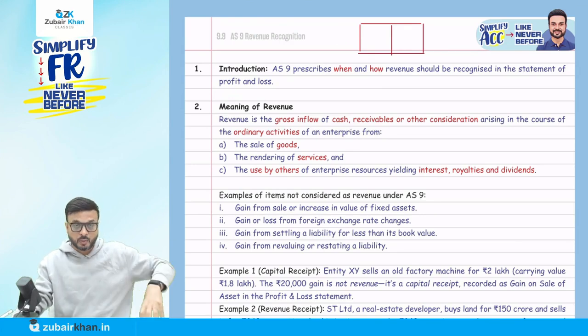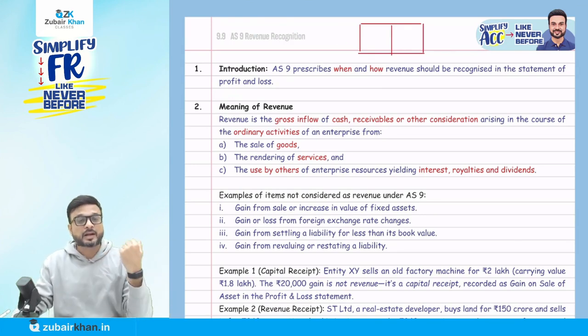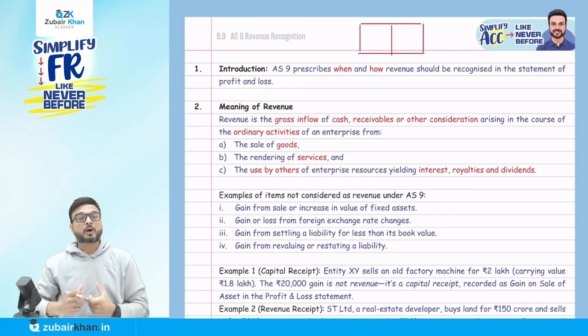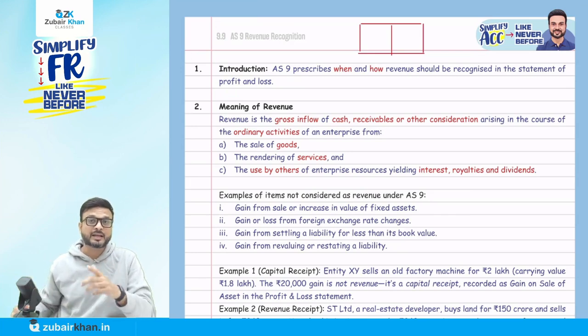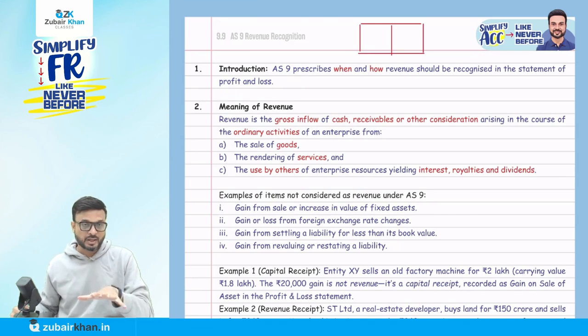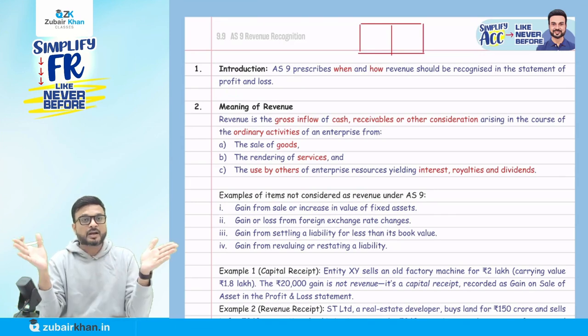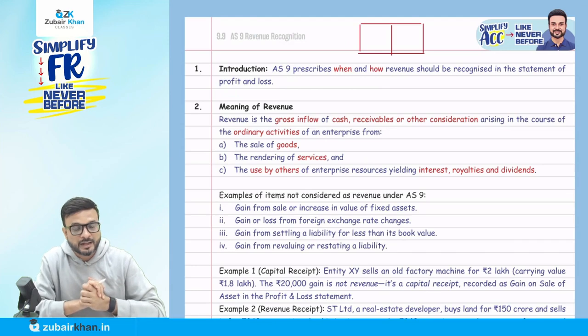For example, I'm giving you AS12, a specific accounting standard which talks about how to do the recognition of government grants when we receive them. But AS9 is a general accounting standard. If something is not covered in another accounting standard, it will come here in Accounting Standard 9.